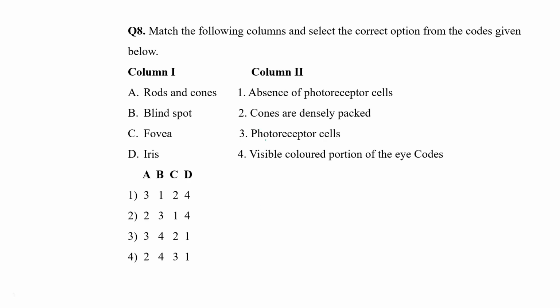Next, again matching column 1 and column 2. They have mentioned rods and cones in choice number A, then blind spot in B, fovea in C, and lastly iris in D. In column 2, the first option is absence of photoreceptor cells, then cones are densely packed photoreceptor cells, and in the fourth option, visible colored portion of the eye coat. If you recall the structure of the eye, you can very easily solve this question. Take 5 to 10 seconds. After that, we will discuss the correct answer.